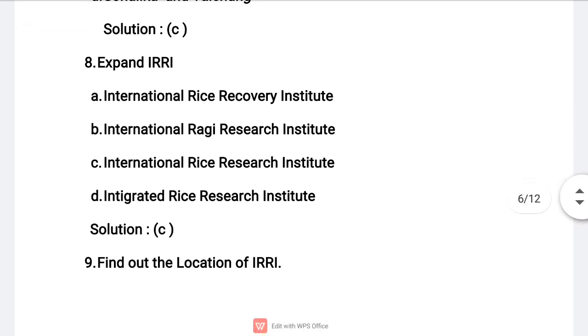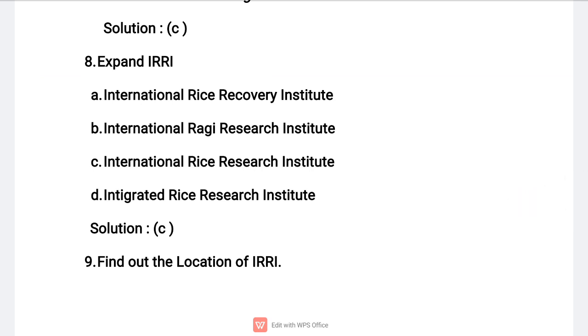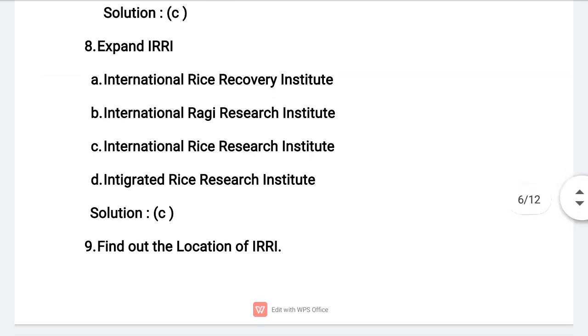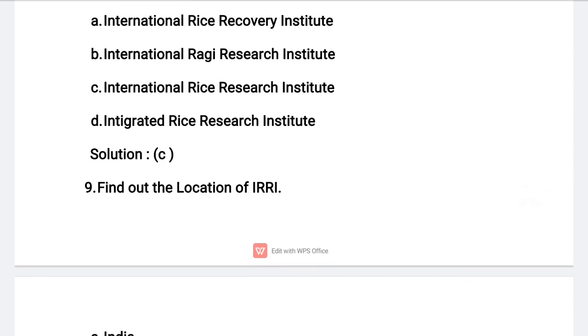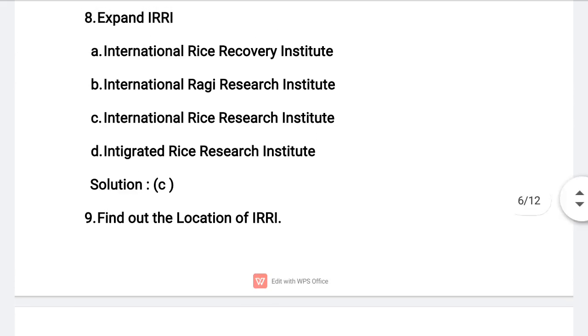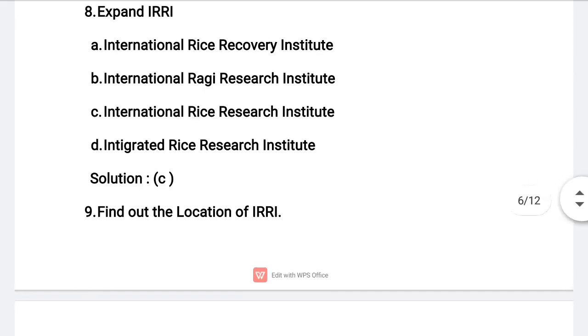Moving to next question. Expand IRRI. Option A, International Rice Recovery Institute. Next one, International Ragi Research Institute. C option, International Rice Research Institute. Option D, Integrated Rice Research Institute. So the correct answer for this question is option C. The full form of IRRI is International Rice Research Institute. It is located in Philippines.